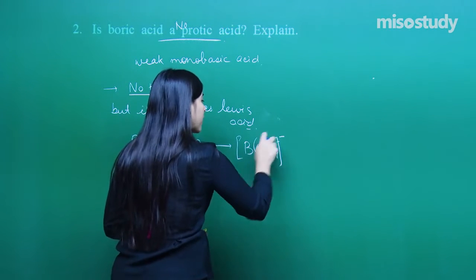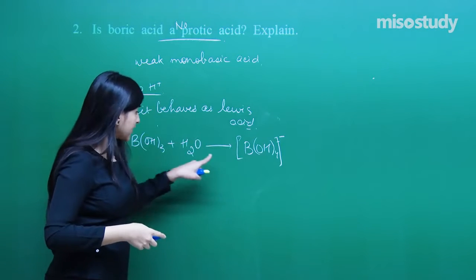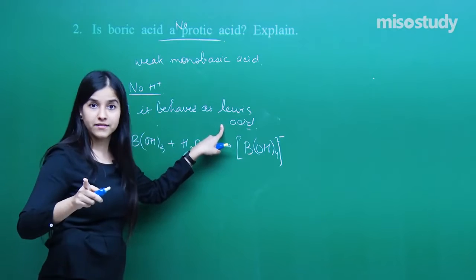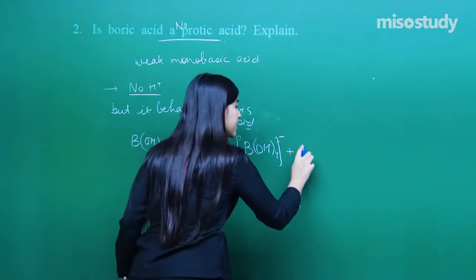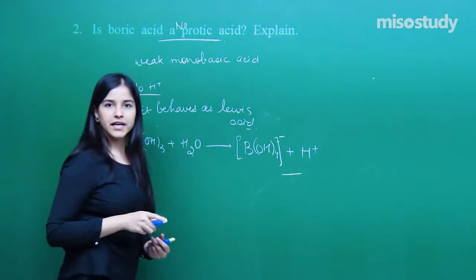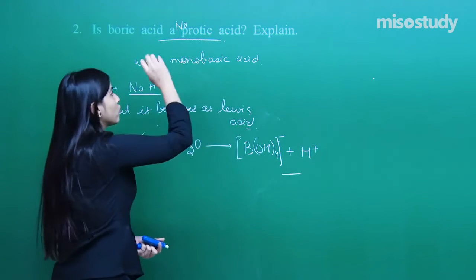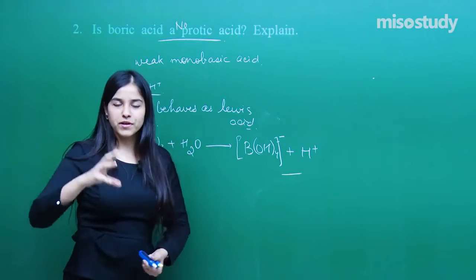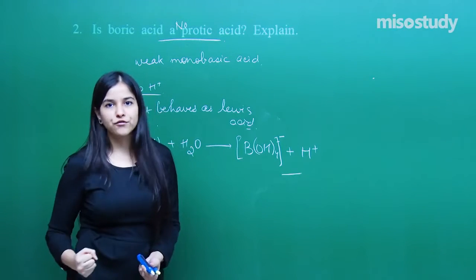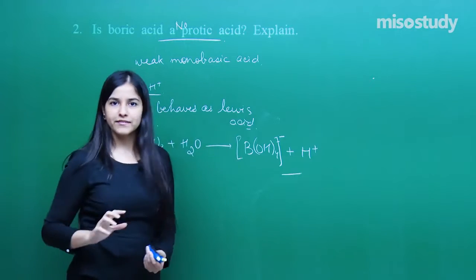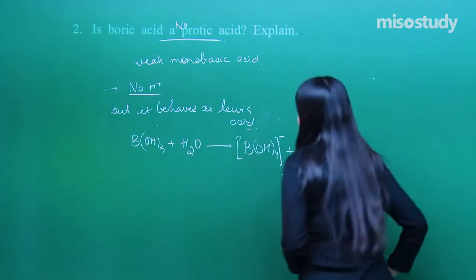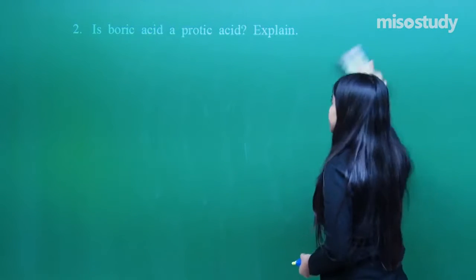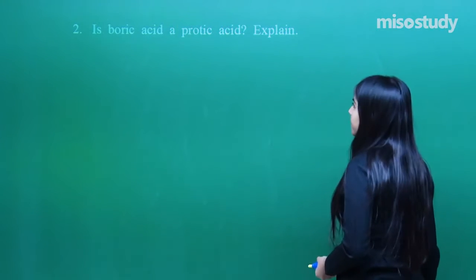That is the complex formed by accepting the OH- from the water, behaving as a Lewis acid, not a protic acid. It's completely a different thing. Then it releases H+ in the ion, and that is why we call it monobasic, and it's weak. It does not abruptly give H+, but we have to fetch it from it by adding water. Clear? Okay, let's move on then.